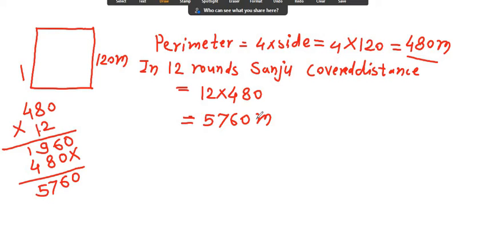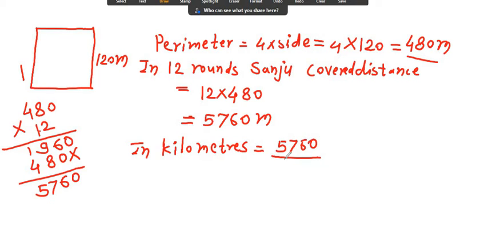Now this is in meter. Now we have to find out this distance in kilometer. That means 5760 divided by 1000, because whenever meter is converted into kilometer, we divide it by 1000. Whenever divided by 1000, we go 3 decimal points towards left.